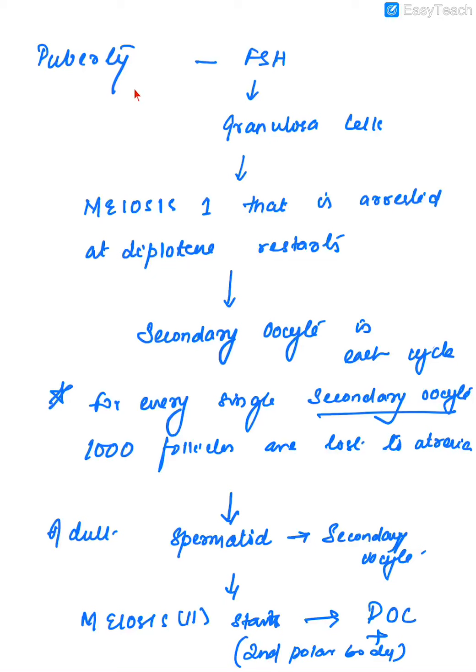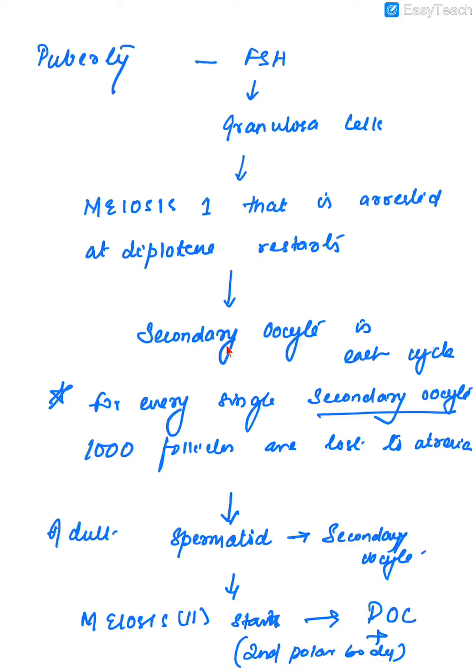During puberty, the hypothalamus becomes mature. It produces GnRH. This GnRH acts on the GnRH receptors on the pituitary, which then produces FSH. This FSH acts on granulosa cells, and this causes meiosis 1, which was arrested in diplotene, to restart.